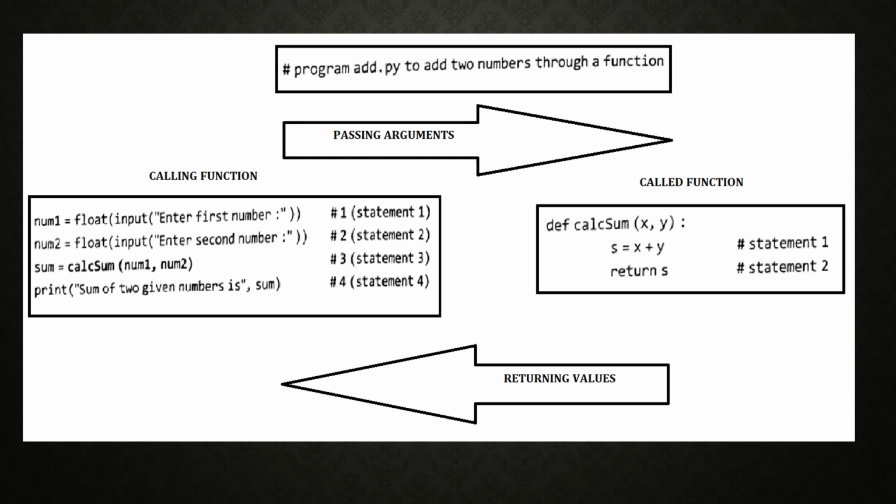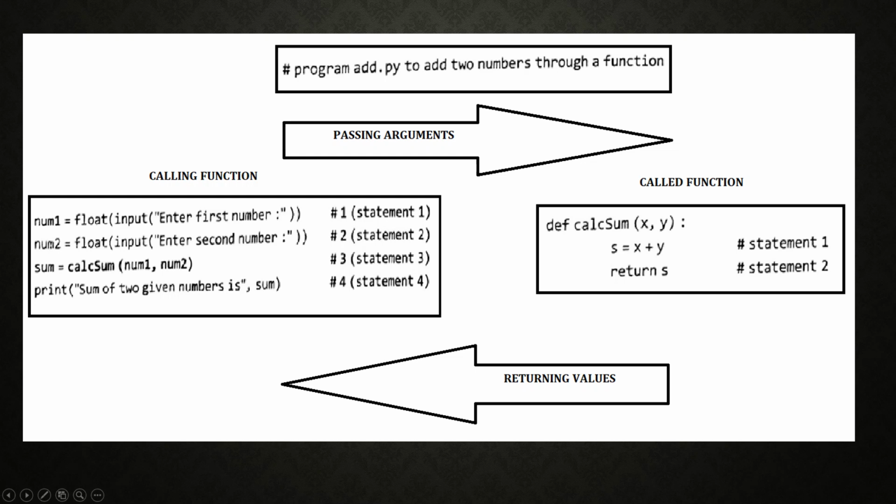After reading input from the user, you send that input to a particular function. Here num1 accesses the first number, num2 accesses the second number, and then you call sum equal to calculate sum of num1, num2. That means you are passing the values of two variables to another function.